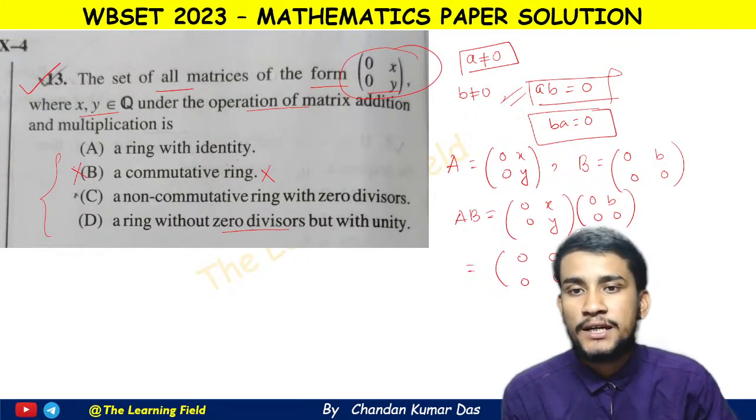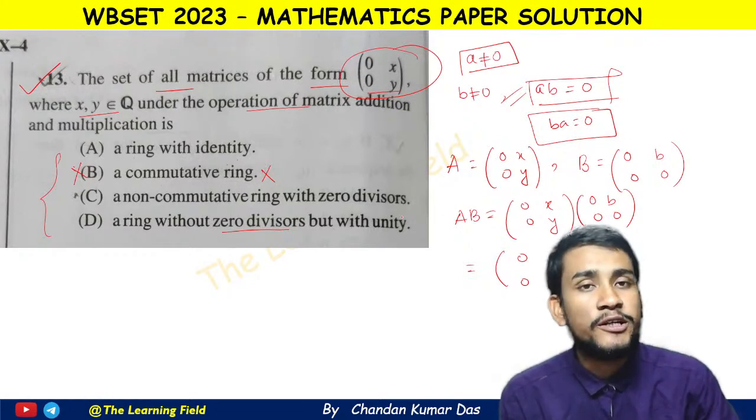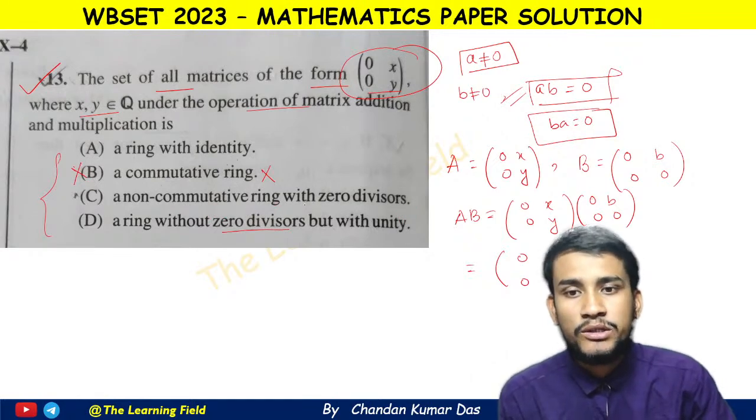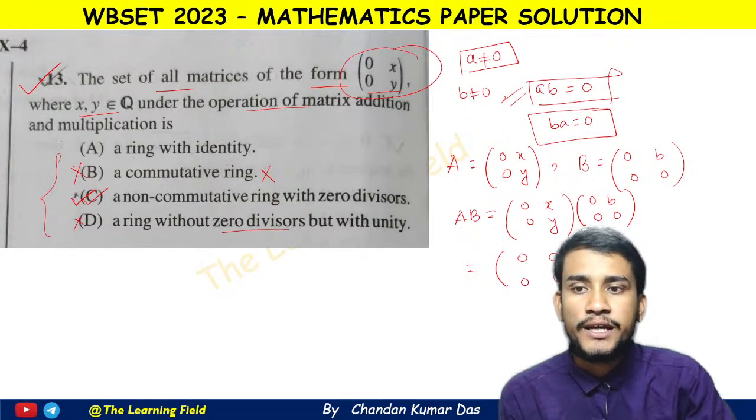That means the ring under matrix addition and multiplication has zero divisors, but it is not a commutative ring. So it is a ring, but a non-commutative ring with zero divisors. Here clearly option C is the correct one. Options A and D are incorrect.